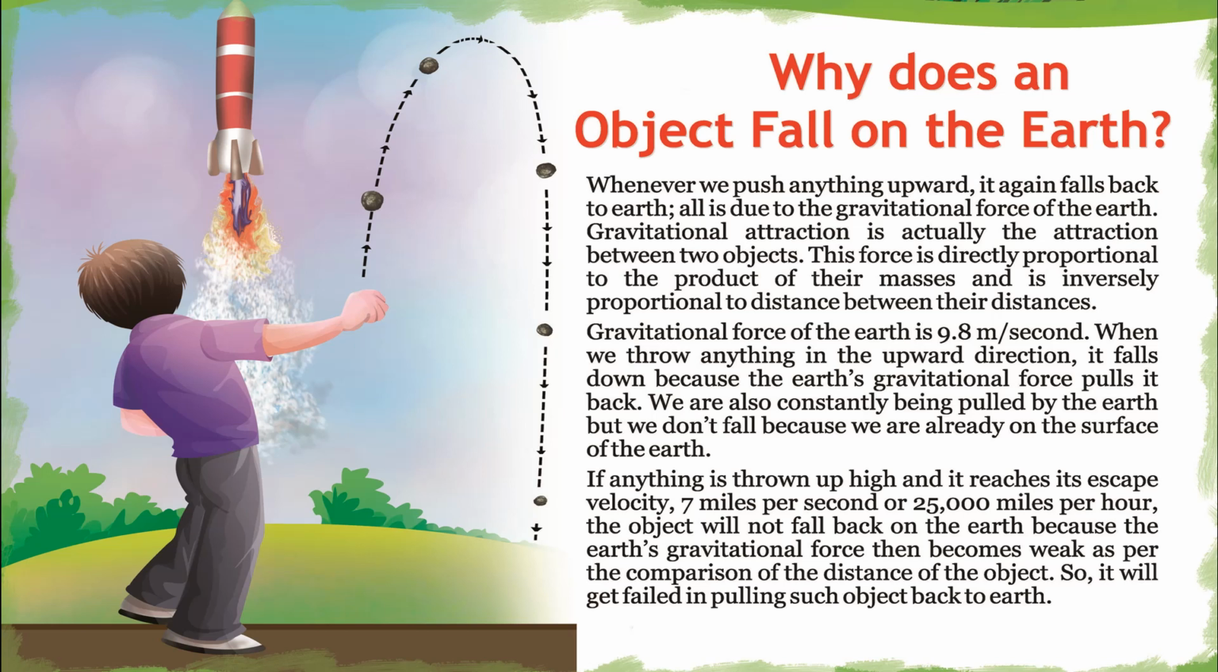If anything is thrown up high and it reaches its escape velocity, 7 miles per second or 25,000 miles per hour, the object will not fall back on the earth, because the earth's gravitational force then becomes weak in comparison to the distance of the object. So it will fail in pulling such an object back to earth.